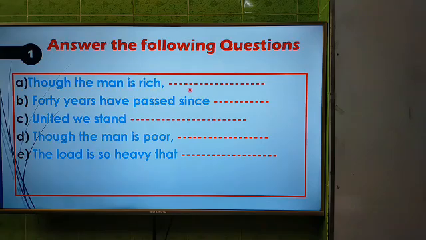We know in a clause there will be one subject and one finite verb. Though the man is rich, he is unhappy, or he is dishonest. You also write down he is dishonest. Here, he is unhappy is a principal clause, as there is a subject and a finite verb here, and it makes sense.